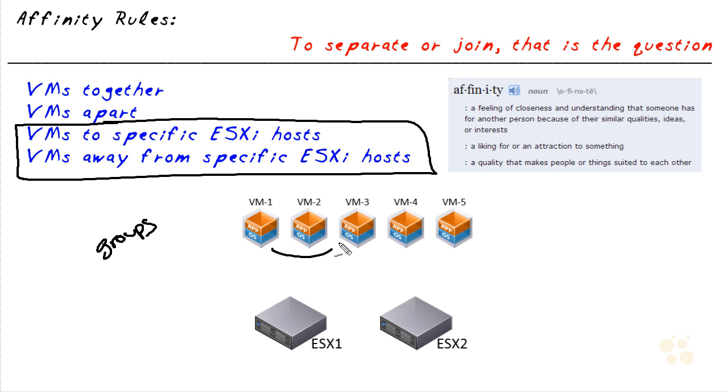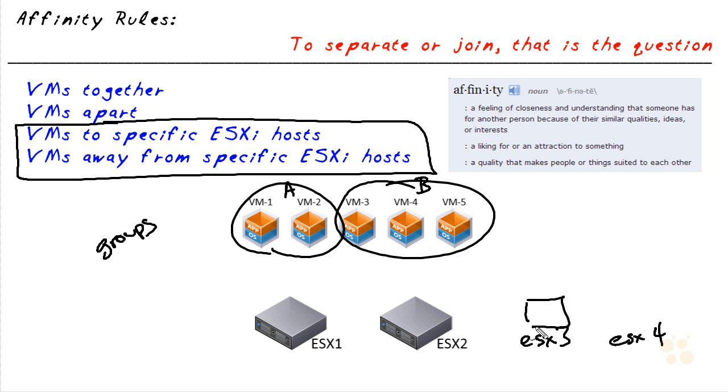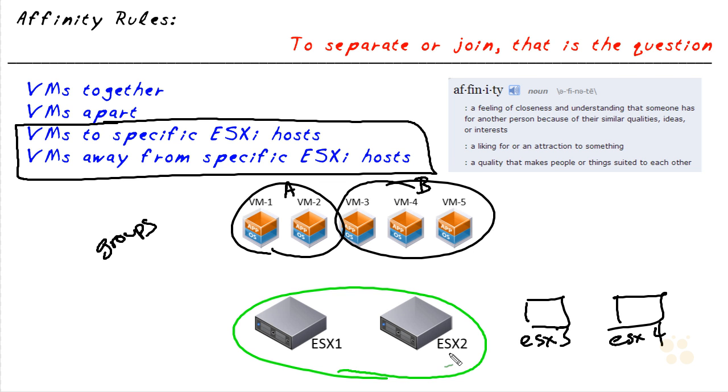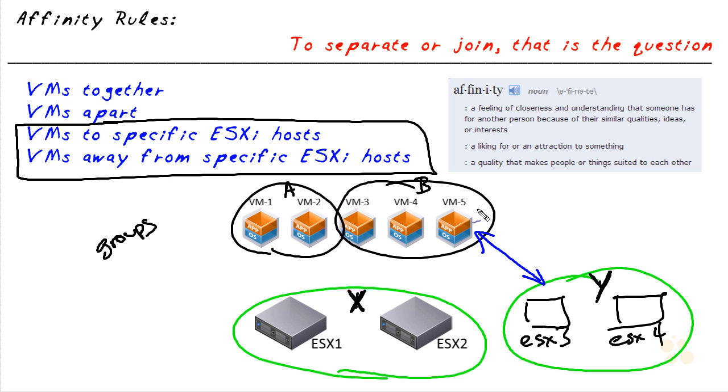And so we can have groups of VMs. For example, this is group A, and this is group B. And let's add ESX3 and ESX4, just so we have some more ESX hosts to play with. And we could put ESX1 and ESX2 into a DRS group of hosts. And we could group ESX3 and ESX4 into a group of hosts. We could then set up affinity rules. For example, we could say we want the virtual machines that are part of the VM group called B to run on hosts that are in the host group called Y. And as part of DRS's decision-making process, it would look at that rule to make sure that these three virtual machines got on one of these ESXi hosts based on the affinity rules that we had set up.